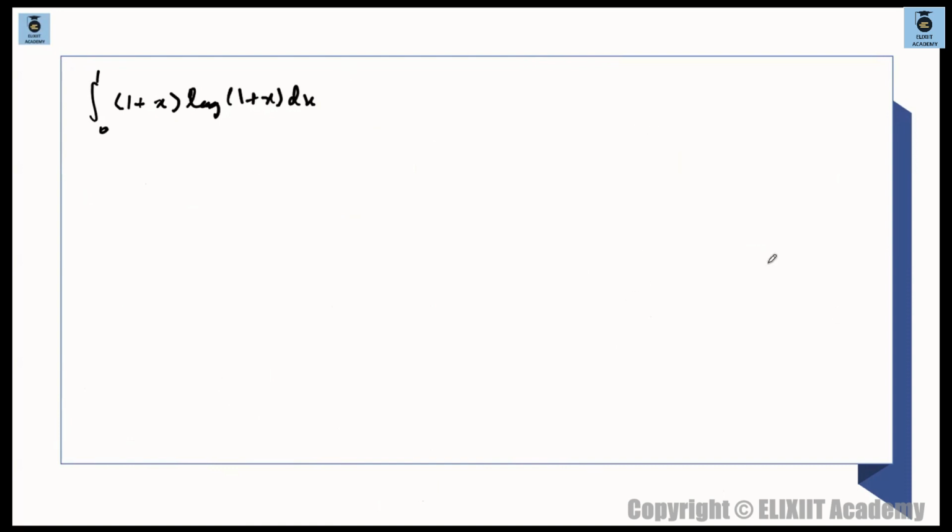And you all can do this thing. To simplify, you can take 1 plus x as t and then solve. Take 1 plus x as t, so dx is dt. It can also be done directly. Otherwise, x is going from 0 to 1, so when x is 0, t will be 1, and when x is 1, t will be 2. So the integration goes from 1 to 2, and this is basically t log of t dt.